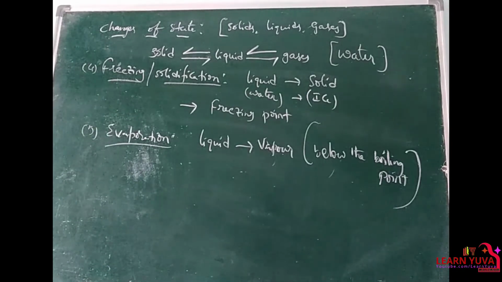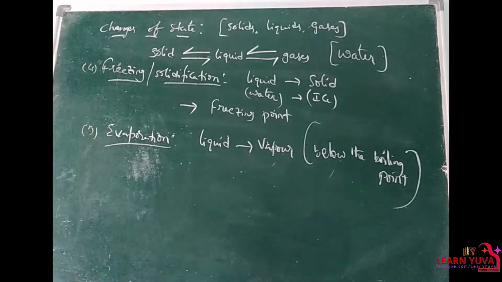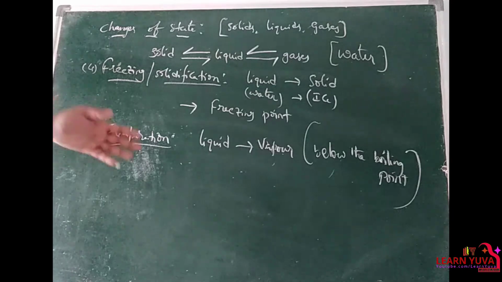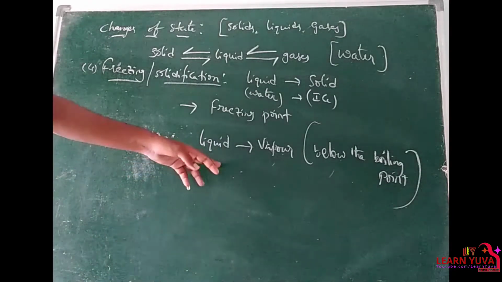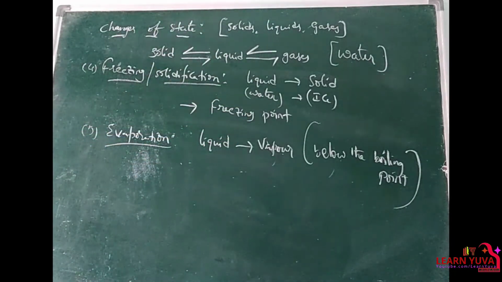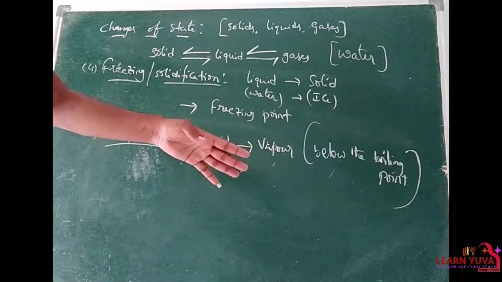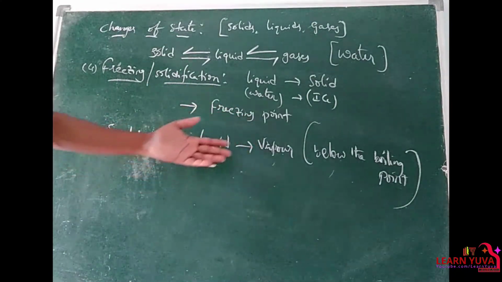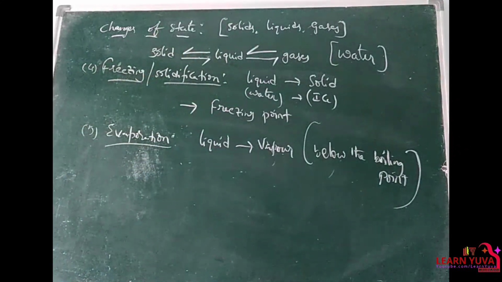It happens in seawater, right, and the water from the soil. The water evaporates from the soil and from the seas by the evaporation process. In this process, liquid gets converted into vapor below the boiling point. The boiling point of water is 100 degrees Celsius, right. So below 100 degrees Celsius, the evaporation process is happening, so that water evaporates.